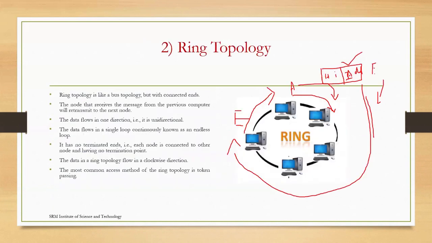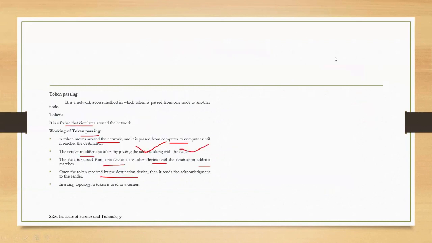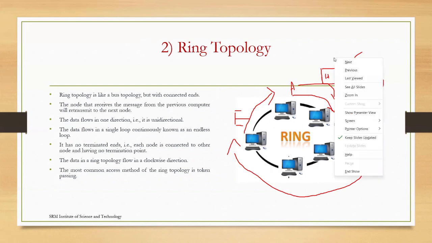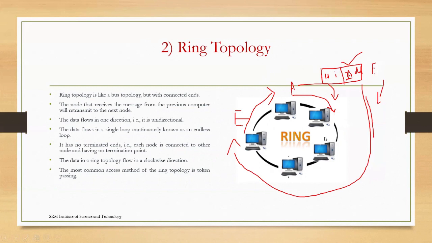All the devices will be connected in a round clockwise direction. If you want to send a message, it will be sent with a token. The token will contain the message as well as the address. Based on the token, it will be transmitted from the sender to the receiver. If the receiver receives the message, it will send an acknowledgement to the sender.